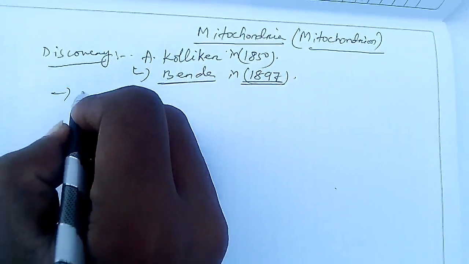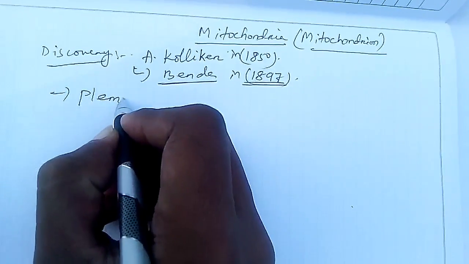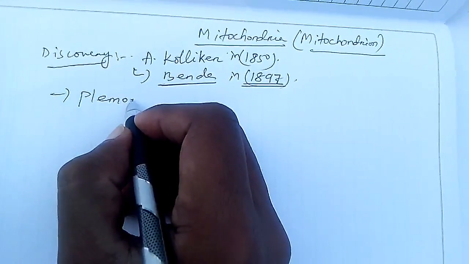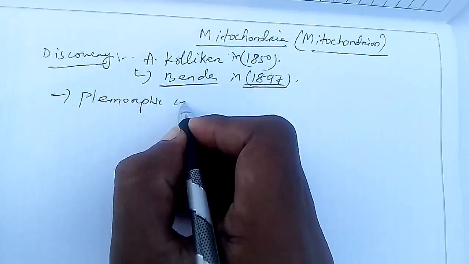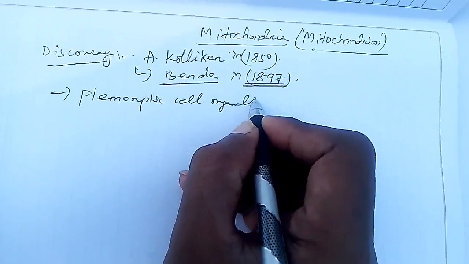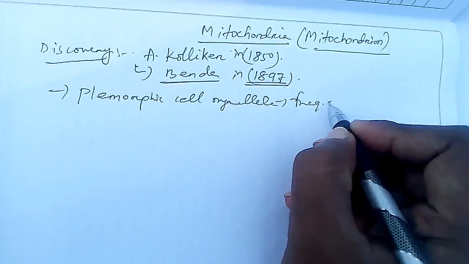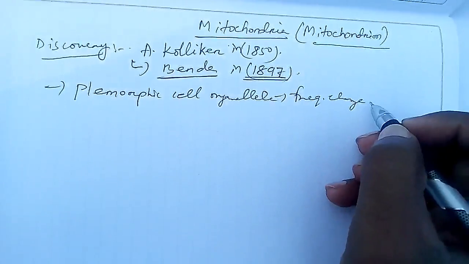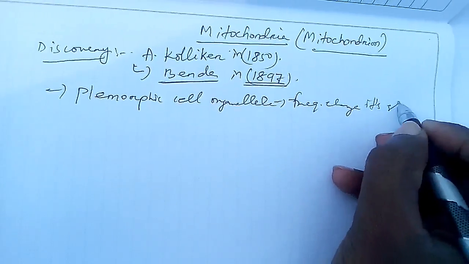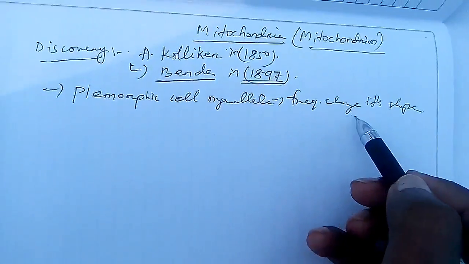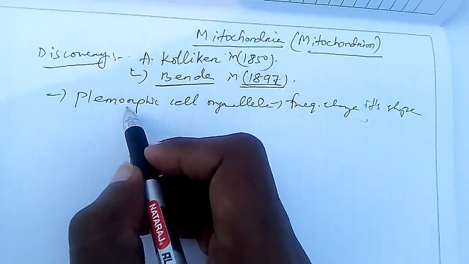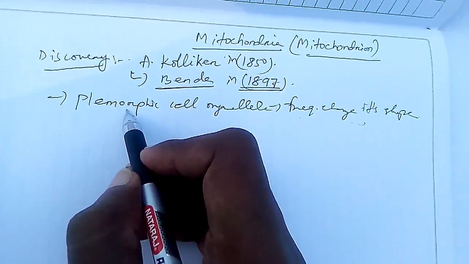Next, mitochondria is known as a pleomorphic cell organelle. This is very important. Pleomorphic cell organelle means it frequently changes its shape. Because mitochondria frequently change their shape, that's why it is known as a pleomorphic cell organelle.